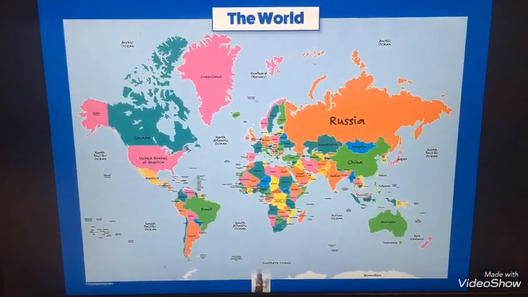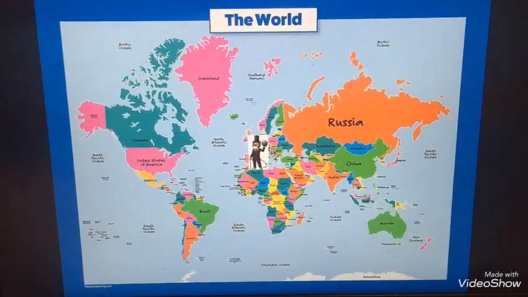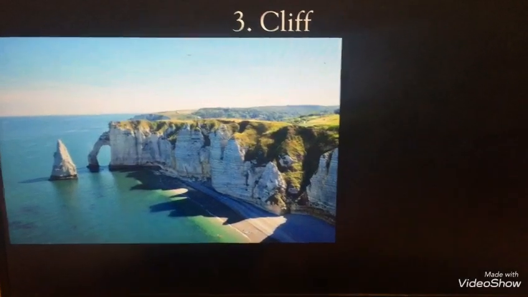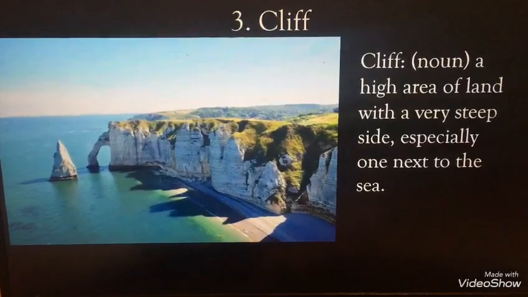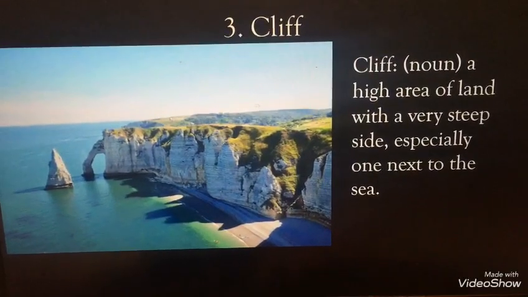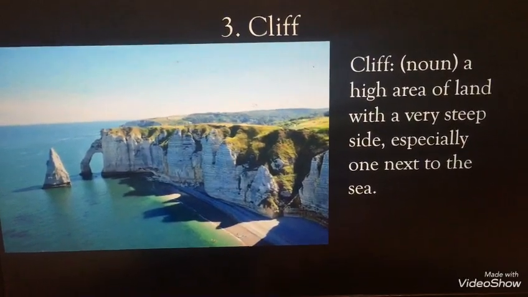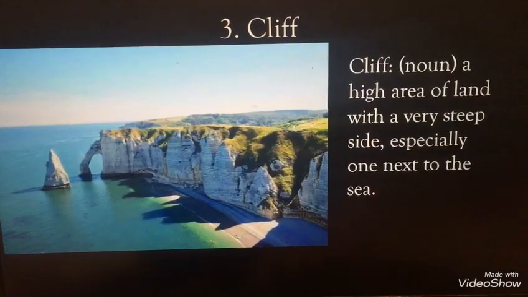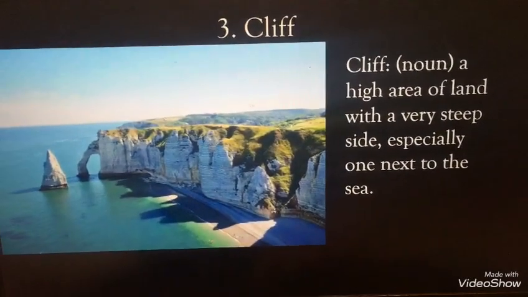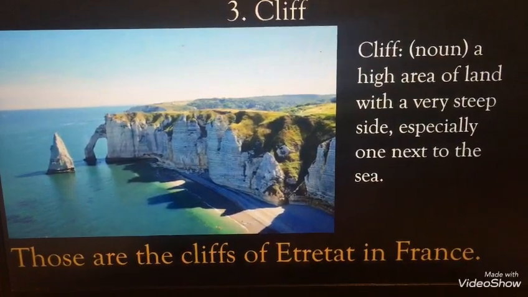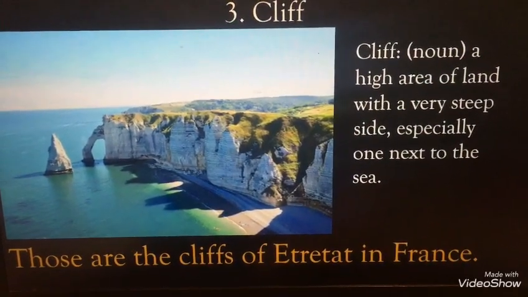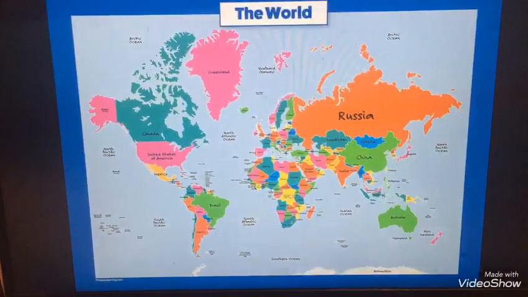Next stop, it's France. Cliff. What's a cliff? Cliff, it's a noun. A high area of land with a very steep side, especially one next to the sea. Those are the cliffs of Etretat in France.